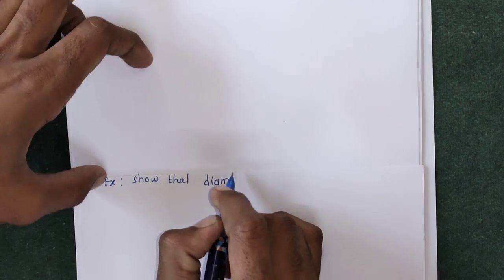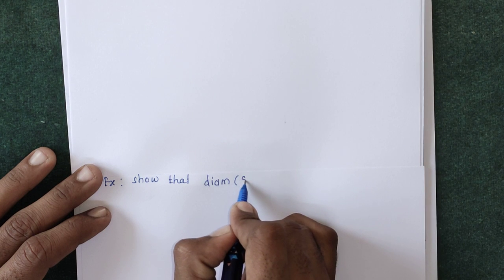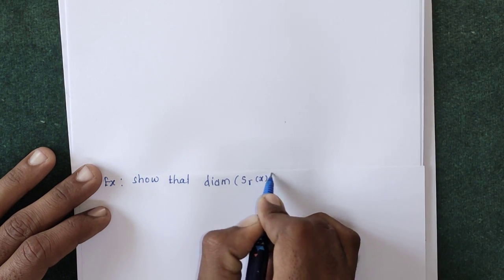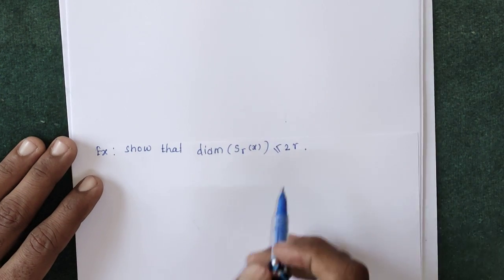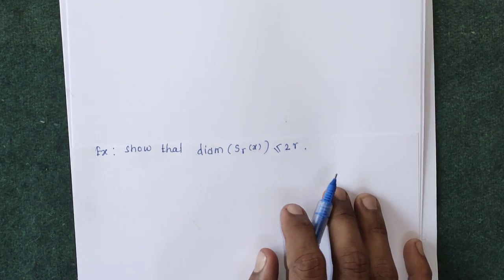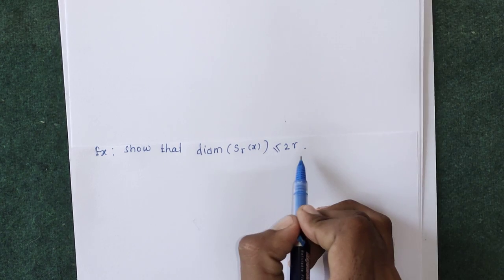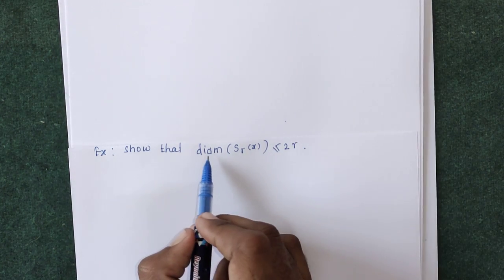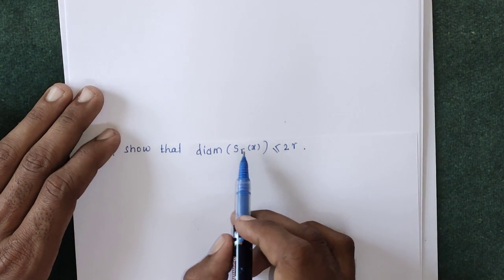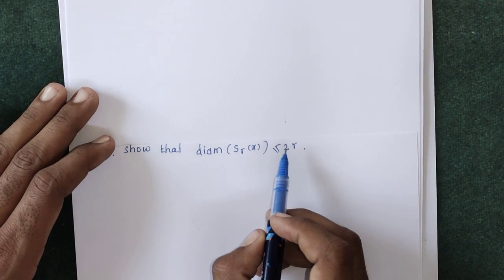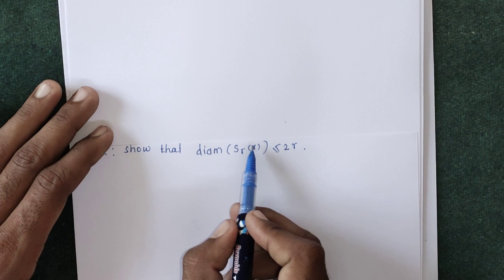You can solve this example because you know the definition of the diameter of A. The diameter of A is the supremum of the distance between any two elements of A, and you just have to replace A by S R of X.